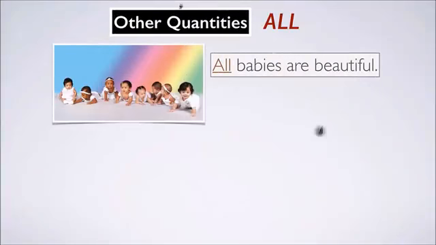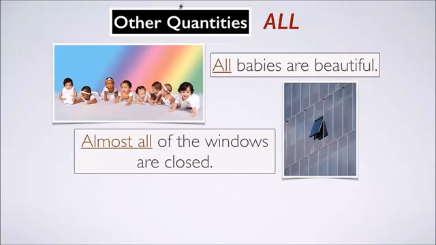Another quantity is all, like all babies are beautiful and almost all of the windows are closed. Obviously, almost all is not the same as all, but what it means is close to all.